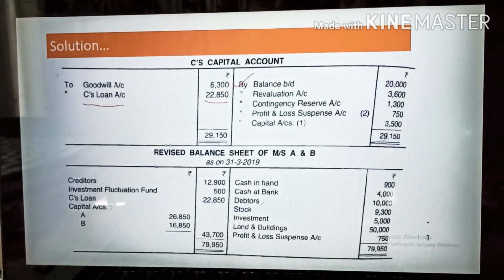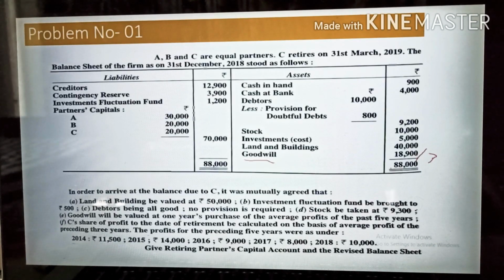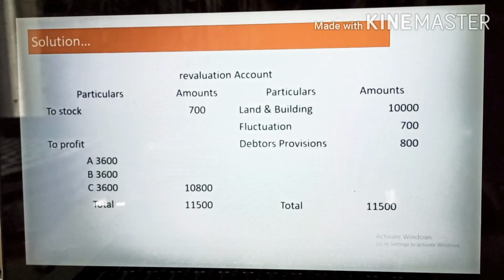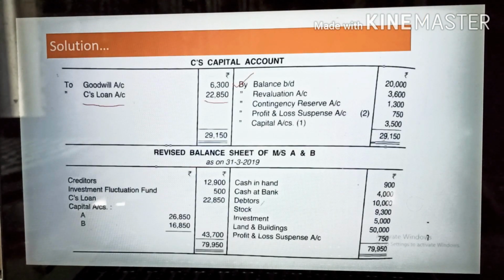Let's come to the balance sheet. We will check there how to prepare. This is the revised balance sheet of Mr. A and B. First we'll go and check the cash in hand. It is given 900 and cash at bank it is given 4,000. So both the items we have written, cash in hand 900, cash at bank 4,000.